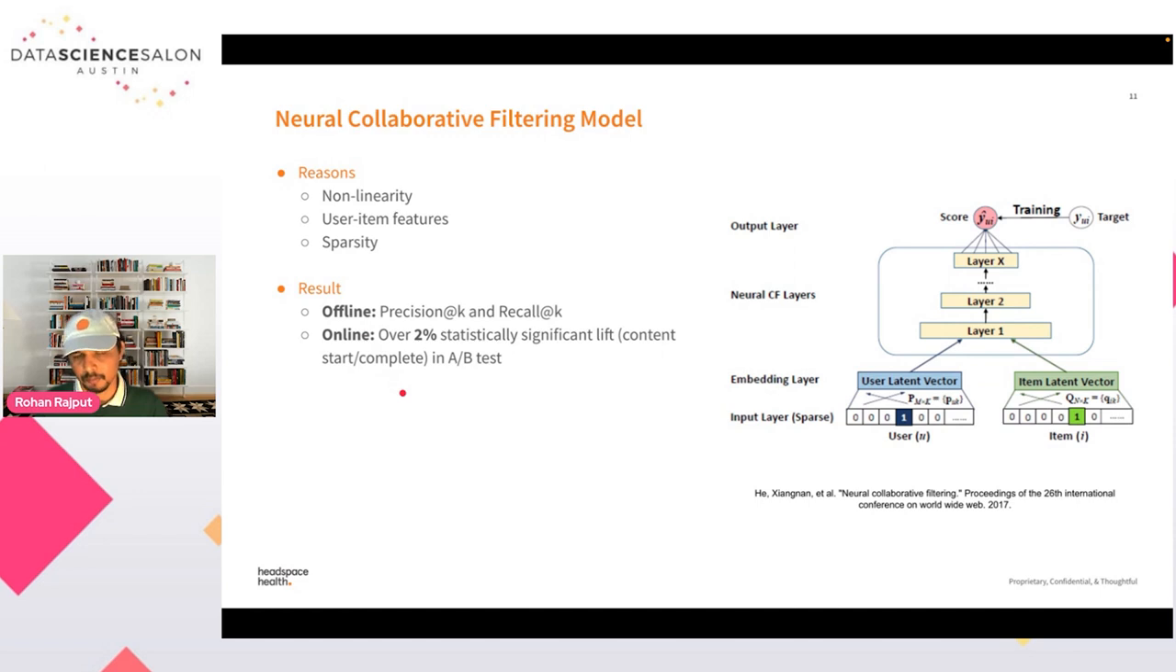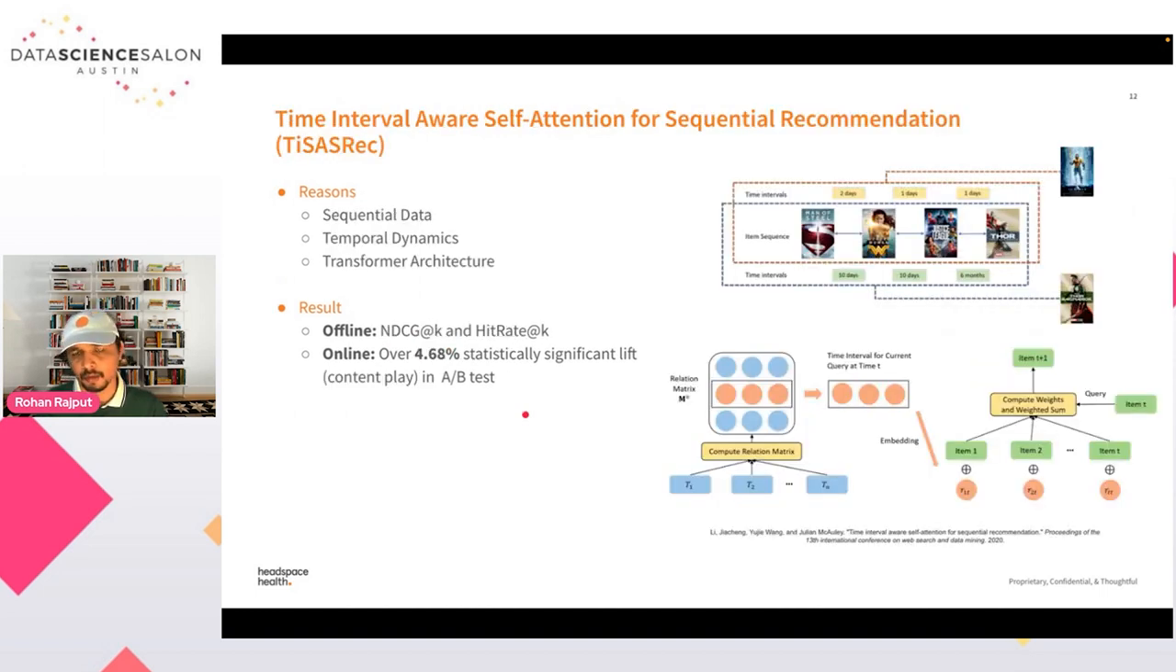And in this particular experiment, we found a 2% statistically significant lift for average content start and content complete in our A/B testing. Now, even though this looks like a very small lift, given the number of users we deal with, this kind of lift can provide a significant increment to the engagement. Now, the third and final model we are discussing is the transformer-based sequential recommendation model.